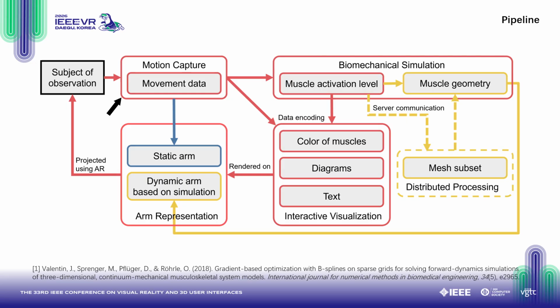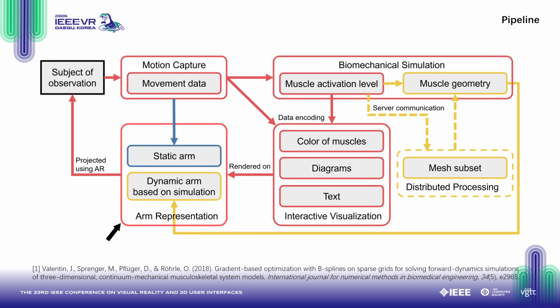We propose a pipeline to run the complete biomechanical simulation and visualization fully on AR device. First, the motion capture system provides the subject's movement data as input for the biomechanical simulation, which then computes muscle activation levels and muscle geometry. This process can be optimized using distributed processing to reduce computational load. The simulation results are then encoded into a visualization and rendered onto a virtual arm representation.